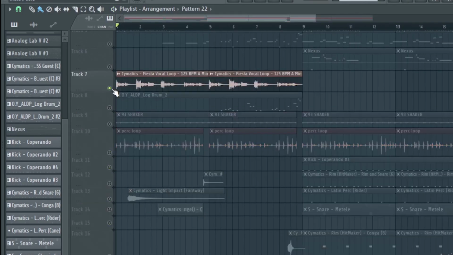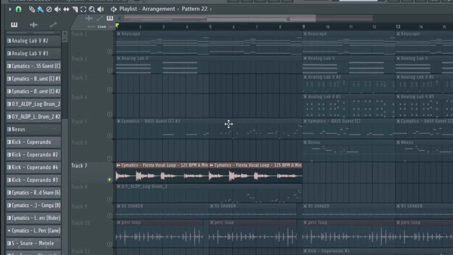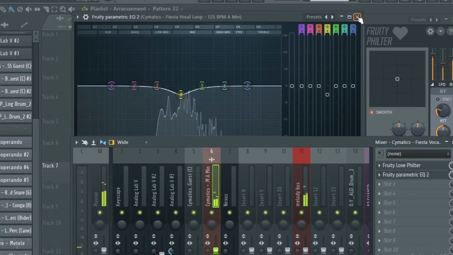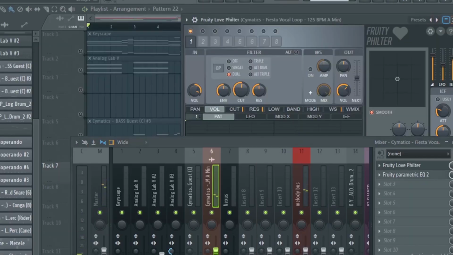To make things more interesting with the arrangement, I just added this vocal sample from Splice. And for effect is the Fruity Love Philter and EQ to take out the energy build-up on the mid-range.